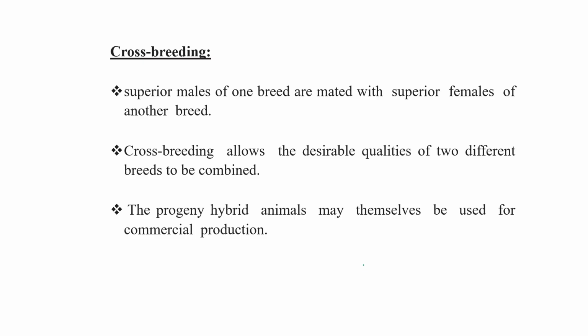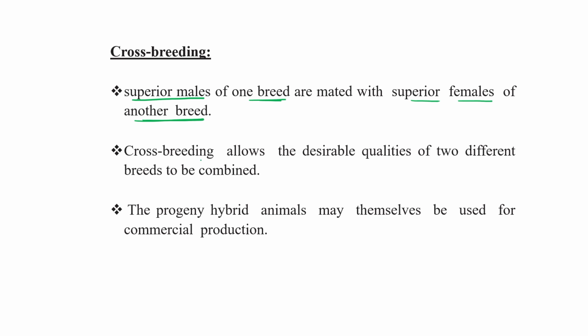Second is crossbreeding, where superior males of one breed are mated with superior females of another breed. Means breeds are different. That time we can use the term crossbreeding.